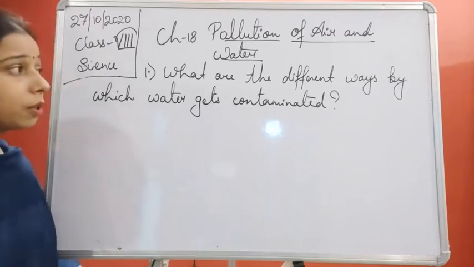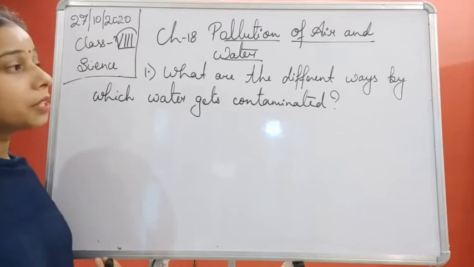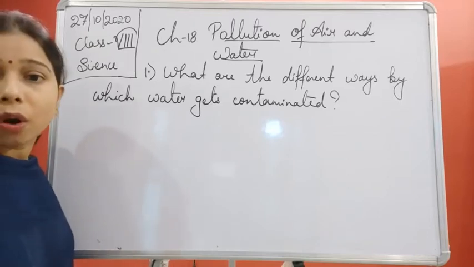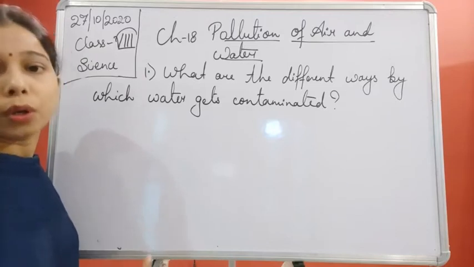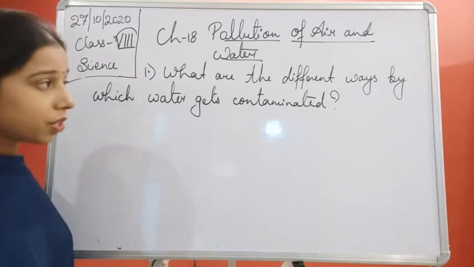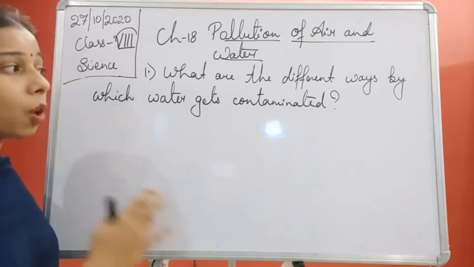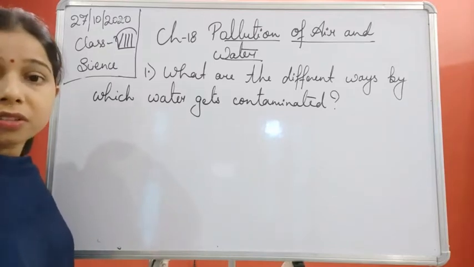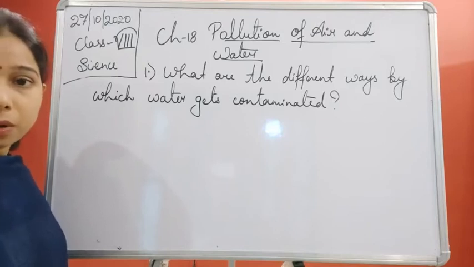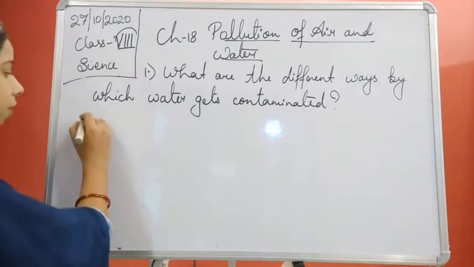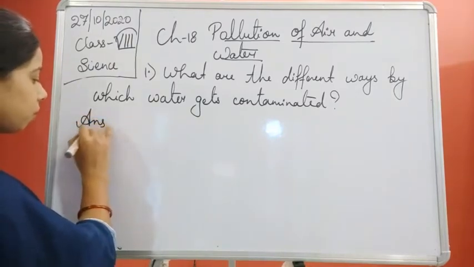In this question, we are talking about the different ways by which water gets contaminated, that is, how water gets polluted. So we have to see the different causes which are responsible for causing water pollution. Now, the answer to this question, students.